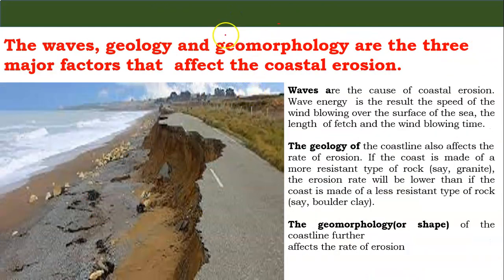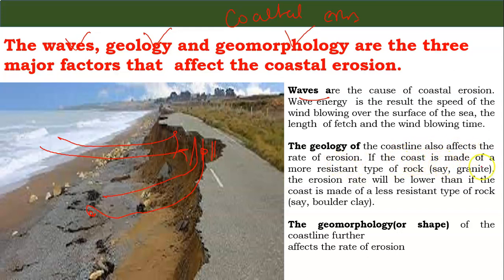The last one is coastal erosion. Coastal erosion happens with the help of waves, geology and geomorphology. What do waves do? The waves strike this area and take some soil from this area with them, the soil particles move from this area to here, so soil erosion can take place with the help of waves. What about the geology of the coastline? The geology of the coastline also affects the rate of erosion.